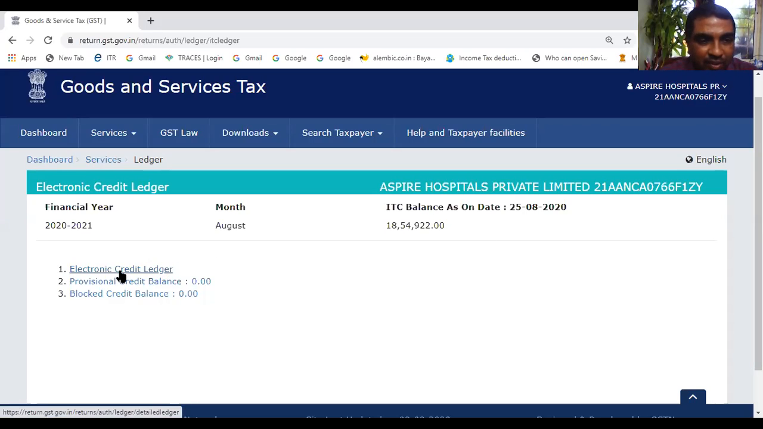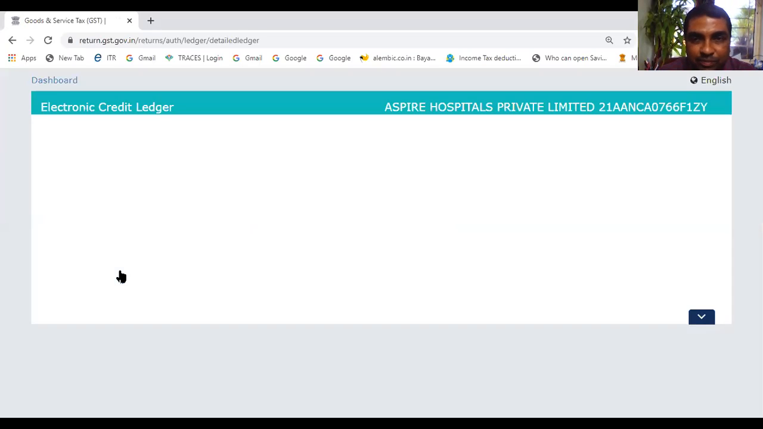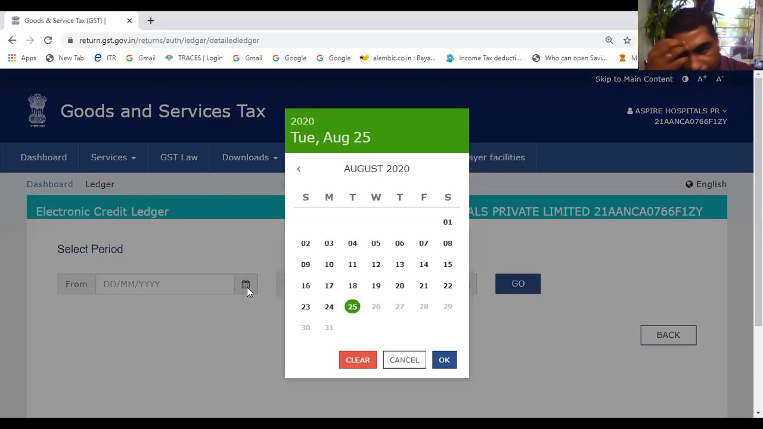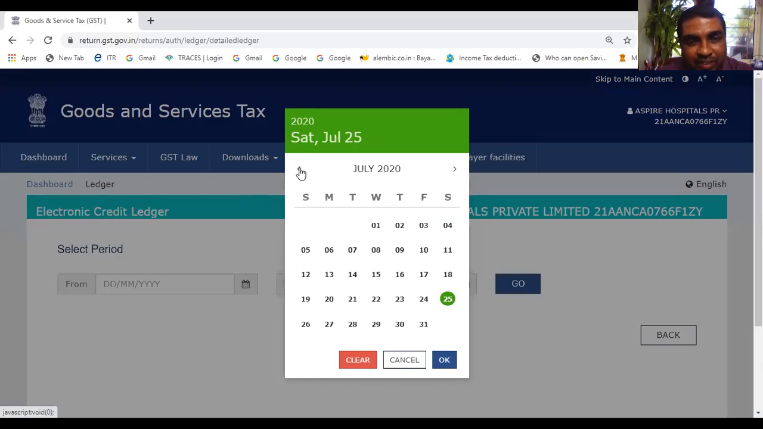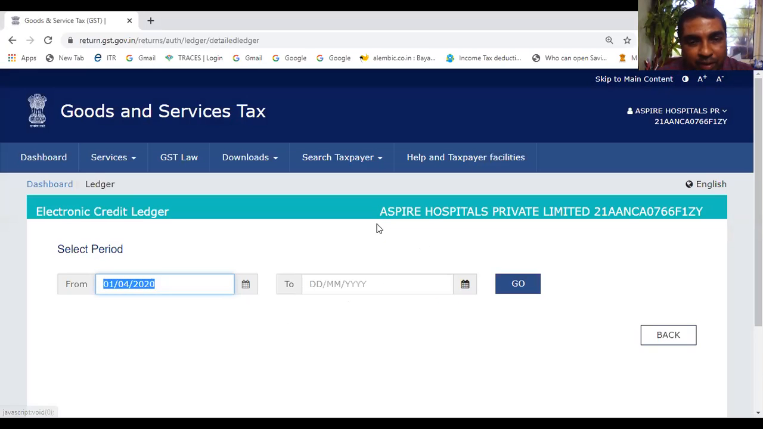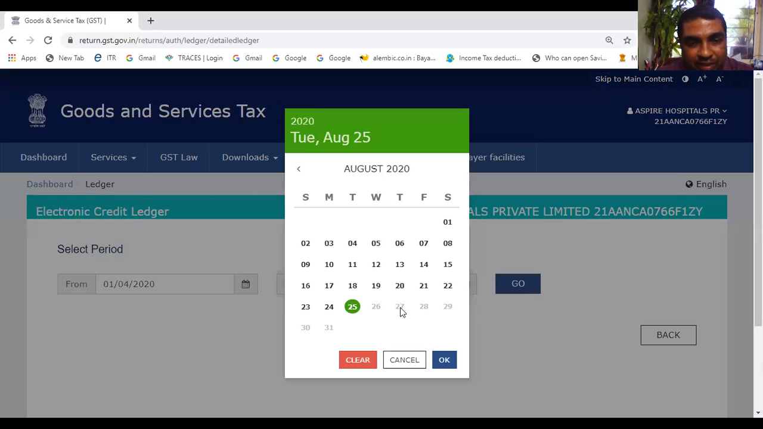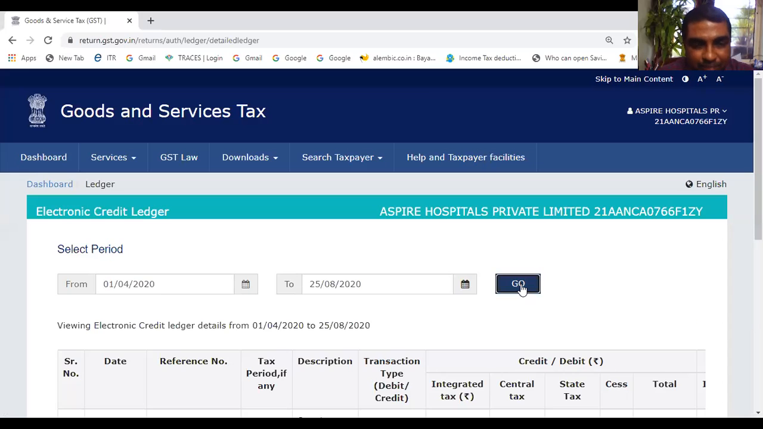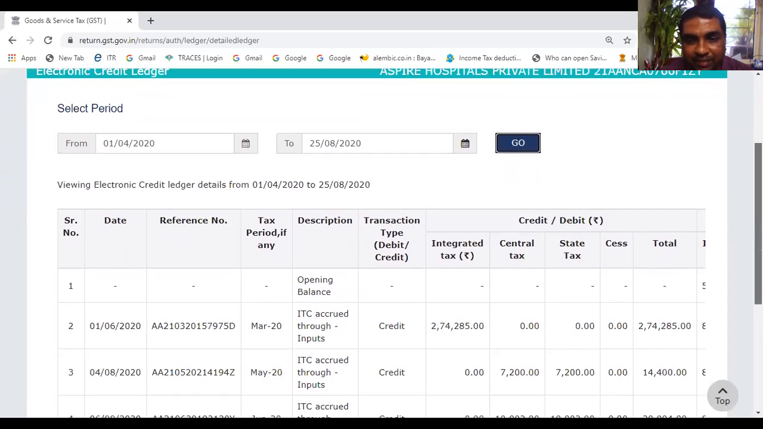If you want to see the detail, you see electronic credit ledger, I can click it here. Let us say we'll see the ledger for a particular period, from 1st April of the current year till today. What is the balance till today, 25th? If I go here, I can find out the detail party-wise.